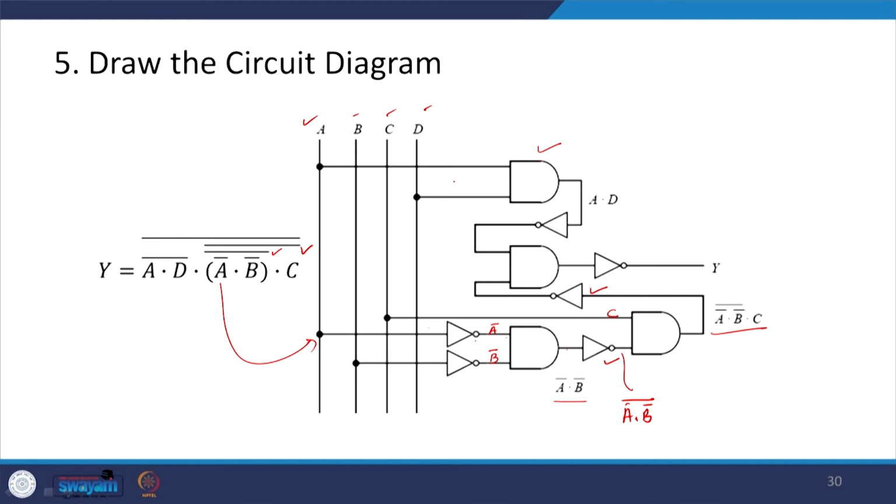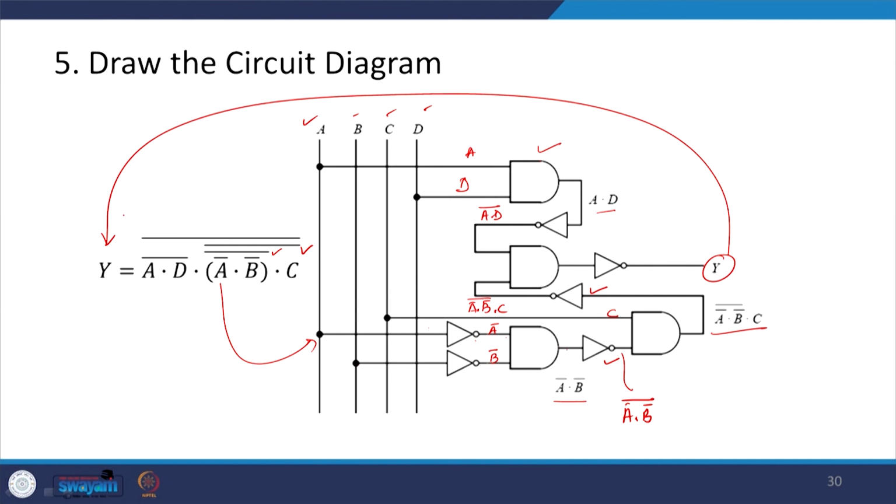So, I take A from here, D is here, A and D is here, I take invert of that. So, here I get A and D invert, and what is here is basically A invert and B invert and C. So, this is the input. So, here I get the output. Okay. So, I get the multiplication or AND operation of that, and then the whole invert. So, basically this is my Y which is equal to this one.